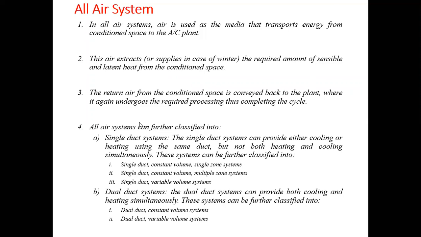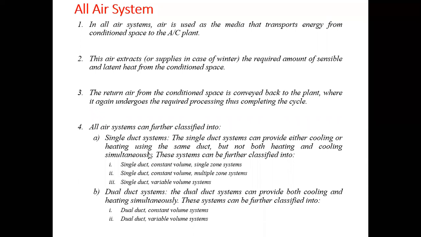Secondly, the all air systems can be further classified, first as the single duct system. In a single duct system, there will be one duct that might provide either cooling or heating of the room. We can cool or heat the air with the help of a single duct system, but simultaneous heating and cooling cannot take place. This is the disadvantage of a single duct system, but we can use this type of system either for cooling or heating. That is, cooling can be carried out in summer, or heating can be carried out in winter, as per requirement.